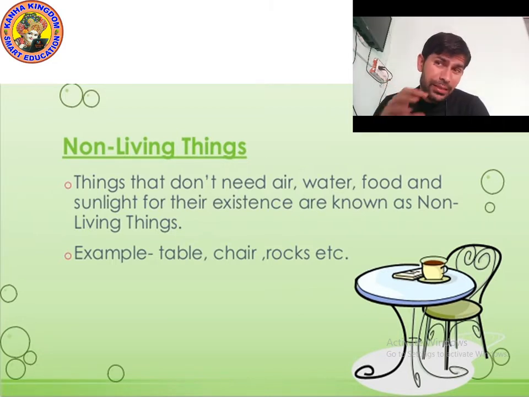Can they breathe air in? Because we human beings breathe oxygen. Yes, oxygen is very important, and we get it from plants. So can the table breathe in? Can the chair breathe in? Can the rocks breathe in? Can the mountain breathe in? No, they cannot take oxygen.